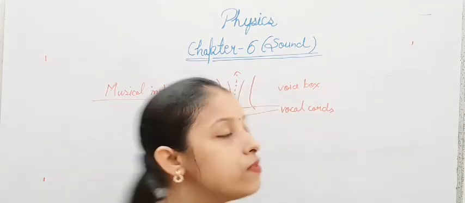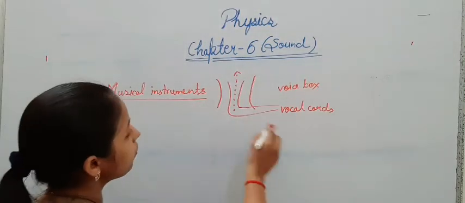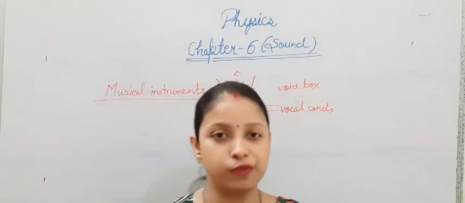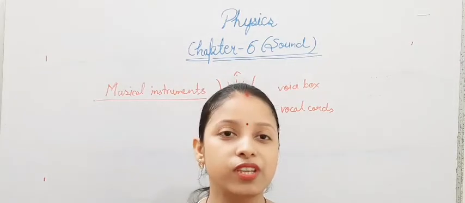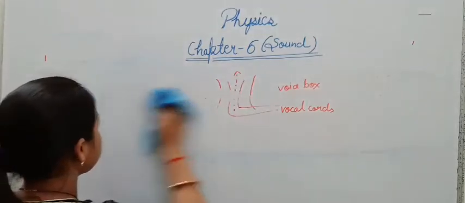Understood? So we have seen here the sources of sound: musical instruments and the human voice box. The human voice box is a main source of sound. We are also a main source of sound, no? Yes, because we are producing sound. Now we will see how sound propagates.